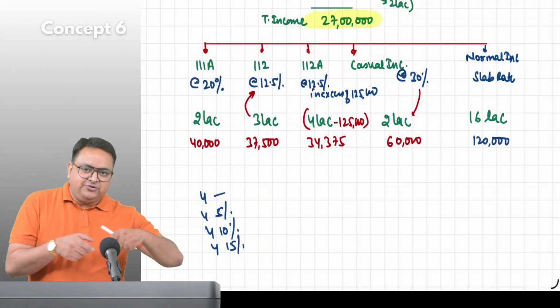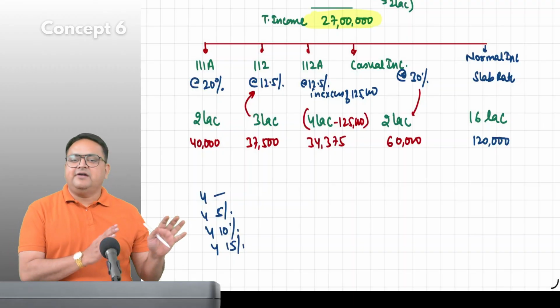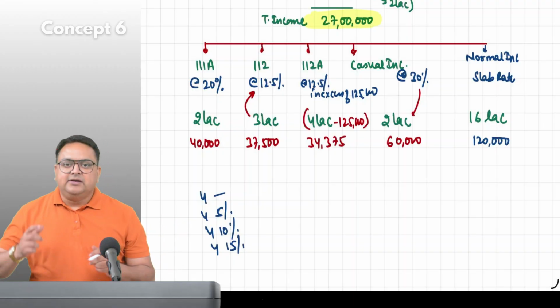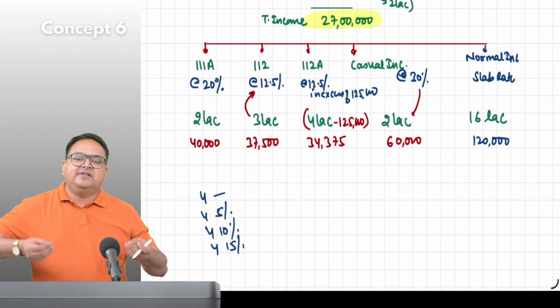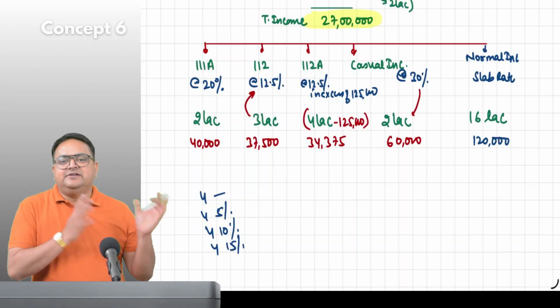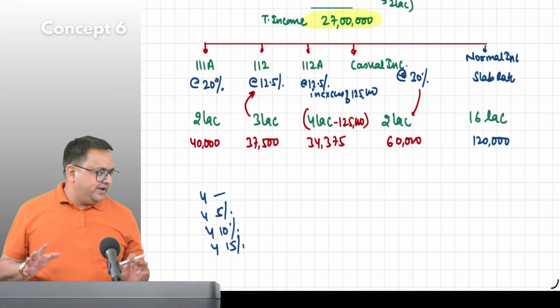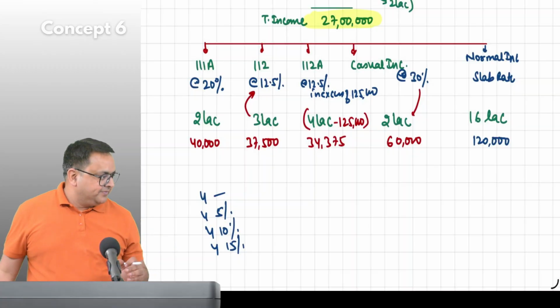From now on, we will not show the slab rates over here; in rough, we will show. Now your question would be, sir, we have to show this in examinations. No. After 2 or 3 examples, you will find that slab rate is just a kids' thing. So we will not be doing it. Directly we'll be doing it. Correct?